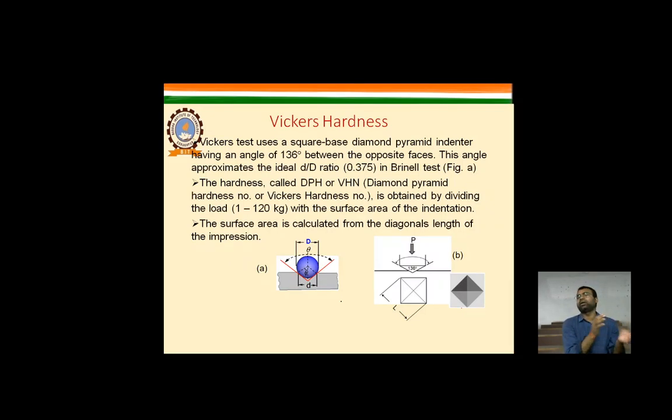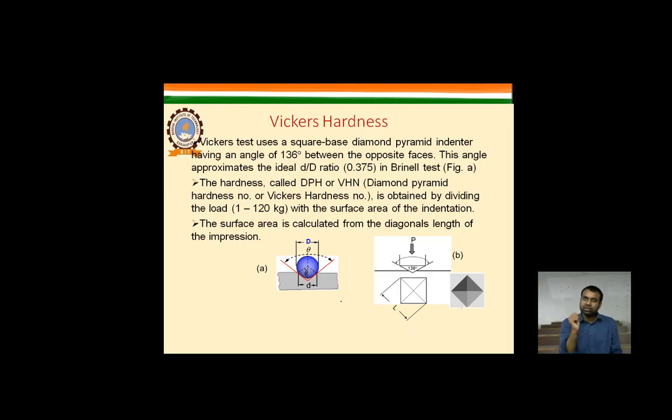We require micro hardness when we check the hardness of a particular material according to its thickness. So if we talk about a wristwatch, there is a combination of gears, and very thin steel sheets are used for making those gears.